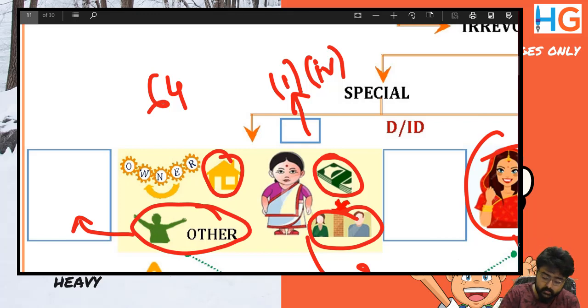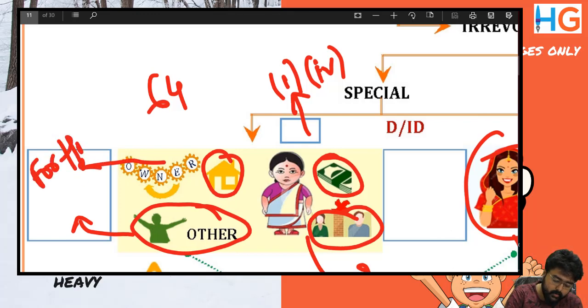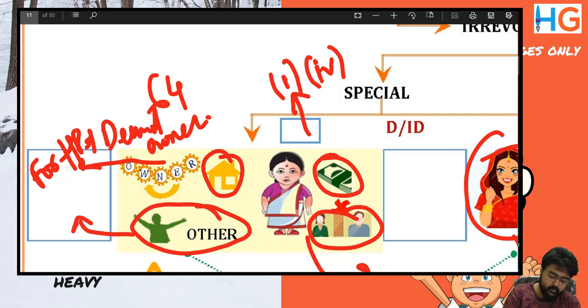Meaning that the transferor, for example a man, will be deemed to be the owner. So for house property it is deemed owner. Write it here: for house property, deemed owner. And for others: club.